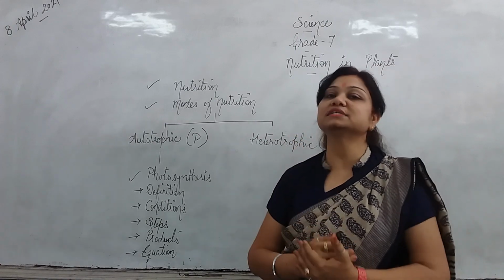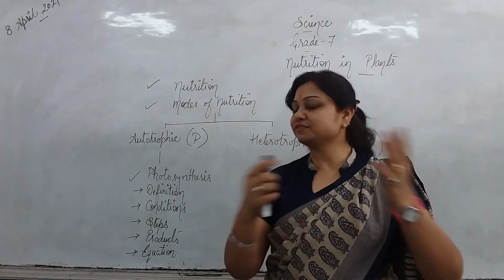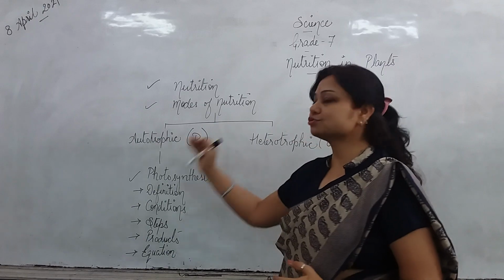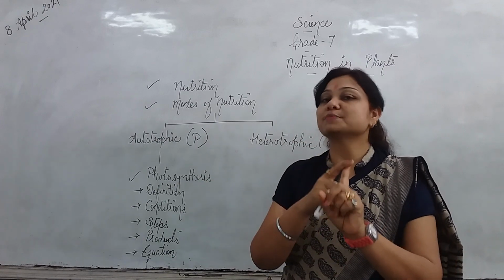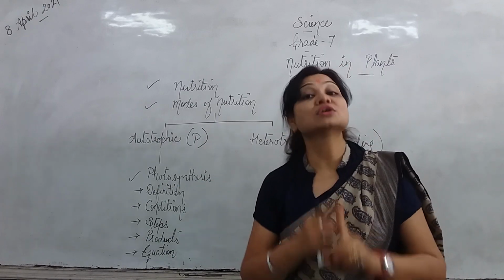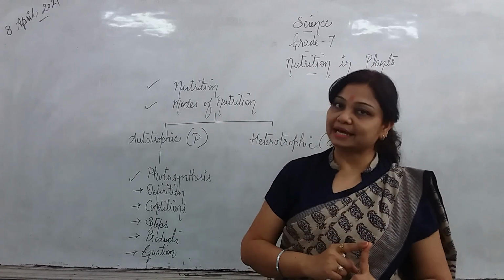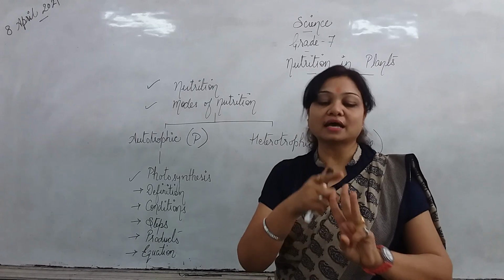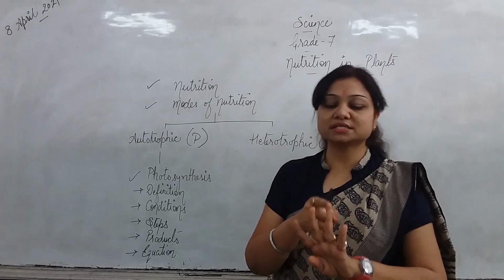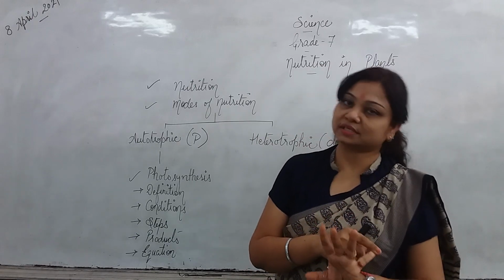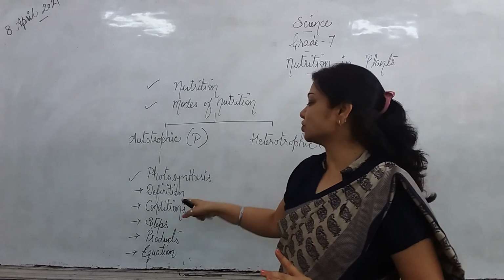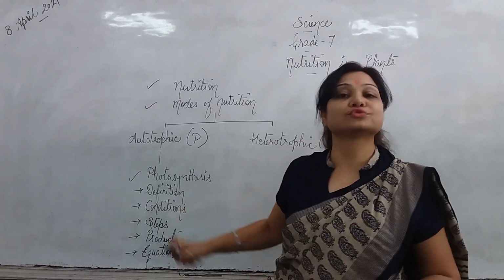You all have learned in the live class and you all were so interactive, I am glad. So, the definition of photosynthesis is the process by which plants make their food in the presence of sunlight and chlorophyll and carbon dioxide and water. Yes, these are the four essential conditions for photosynthesis.